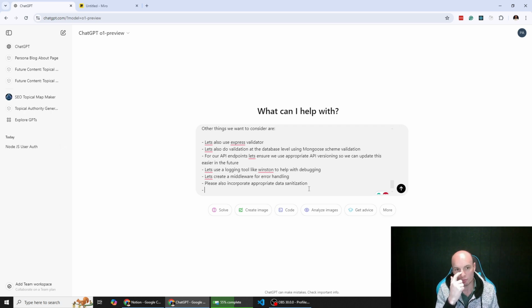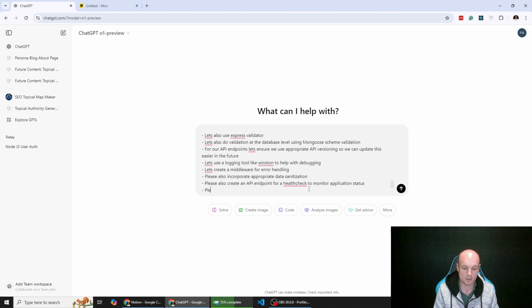Maybe there's things like email verification, password reset functionality. We might do that a little bit later on. We will also just say, please also create an API endpoint for health check to monitor application status. And then let's also please set up config files for ESLint and Prettier to maintain code styling and quality.